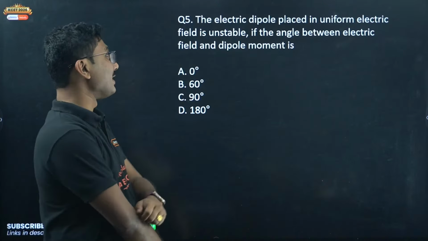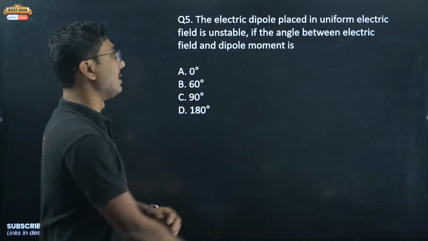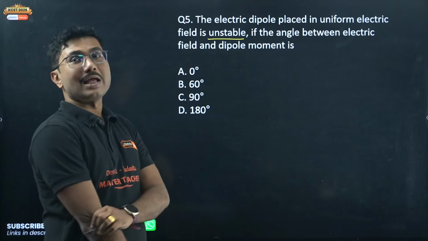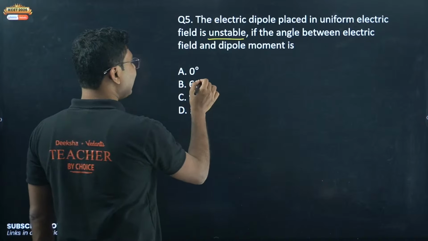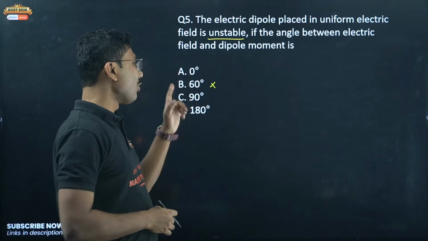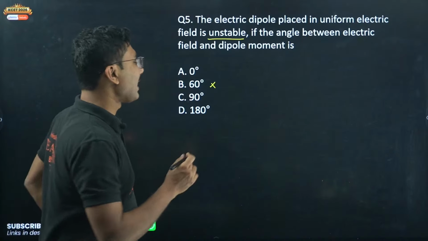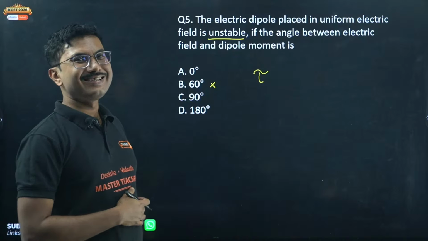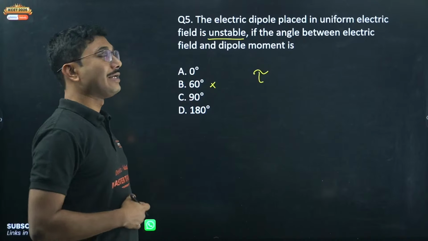Now again another question: an electric dipole placed in a uniform electric field is unstable if the angle between the electric field and the dipole moment is 0, 60, 90, 180. Now from there you can easily eliminate 60 degrees. Generally it does not come out to be 60 degrees, either 0 or 90 or 180. Three of them can be the answer. Which one is correct? Now for that I will give you one hint: it is unstable when the torque acting on the dipole is maximum, not 0. Torque acting on the dipole is maximum.